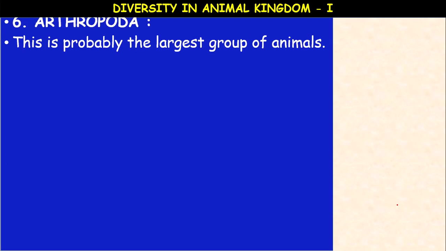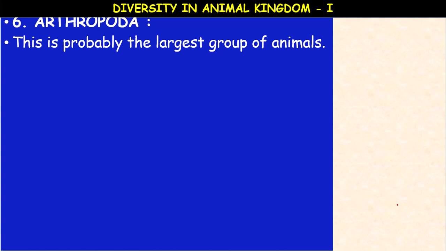Now come to Arthropoda. Arthros means joint, and podas means appendages. The animals which possess jointed appendages are called arthropods.